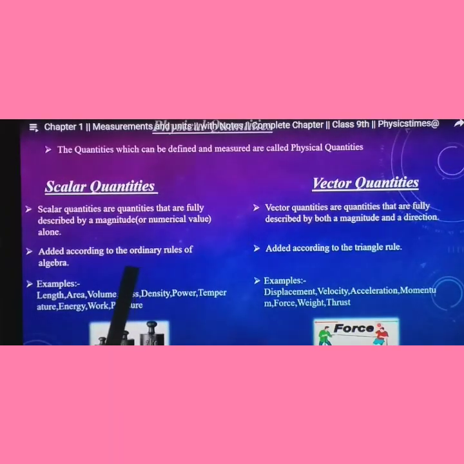A very important question: what is the difference between scalar and vector quantity? Write the definition and only the examples. No need for learning the second point.